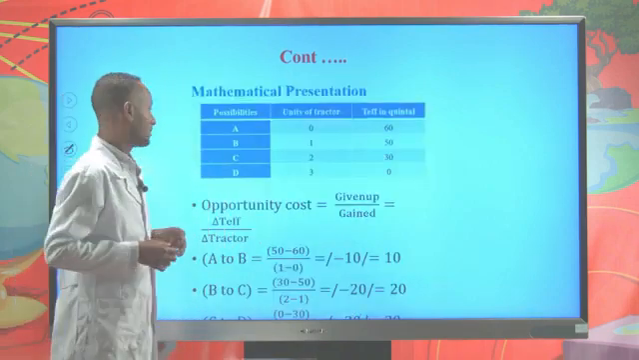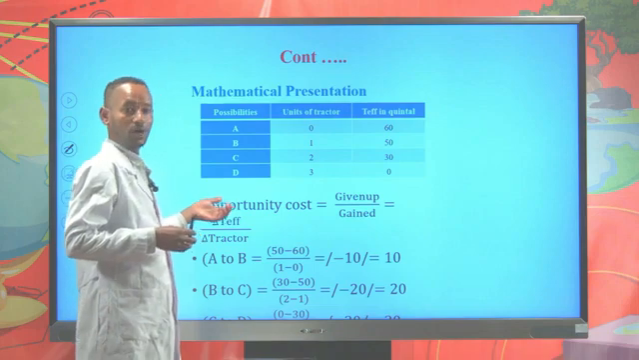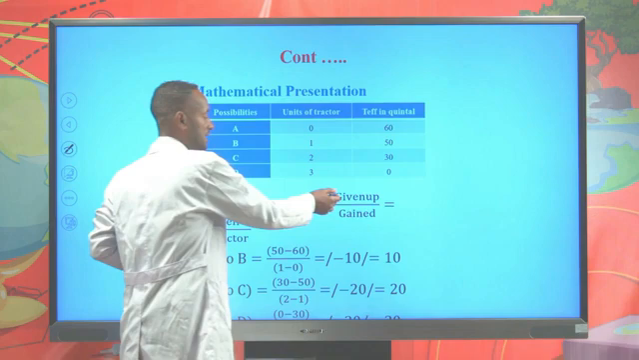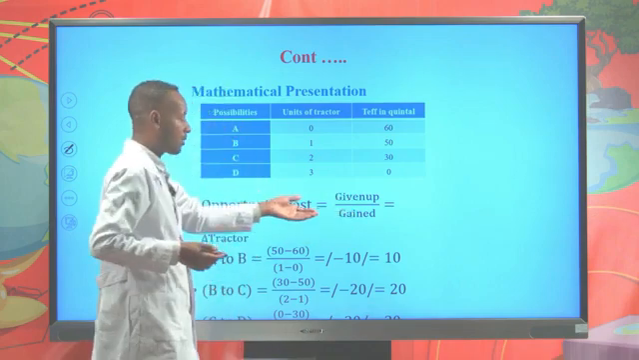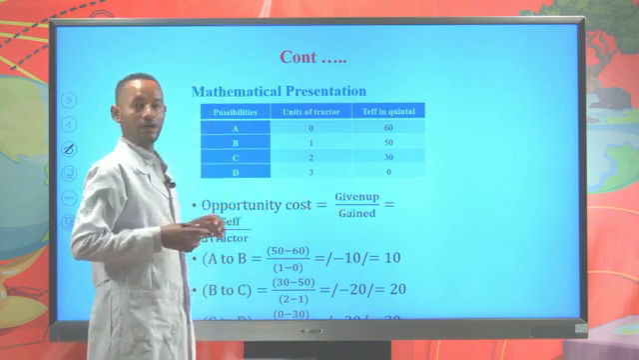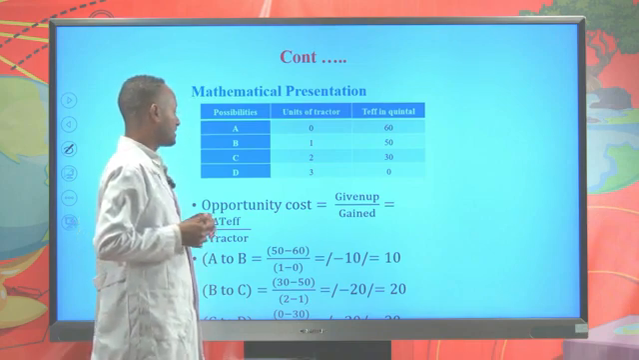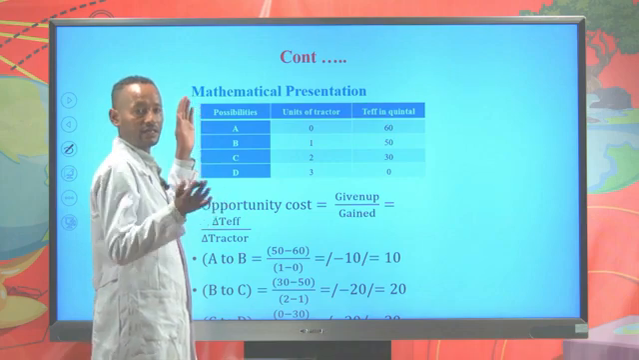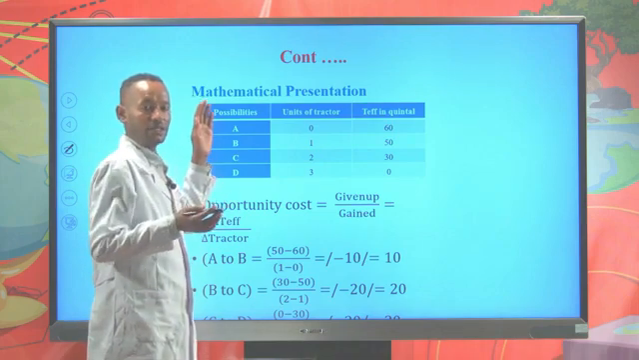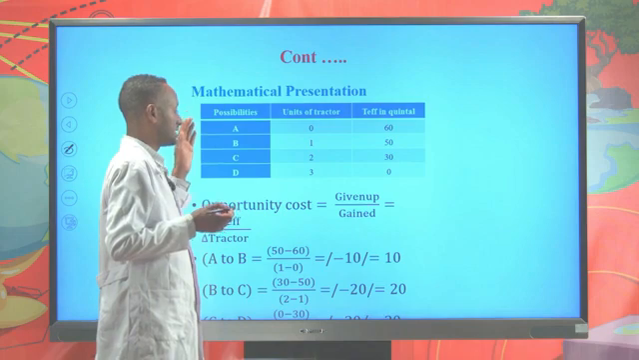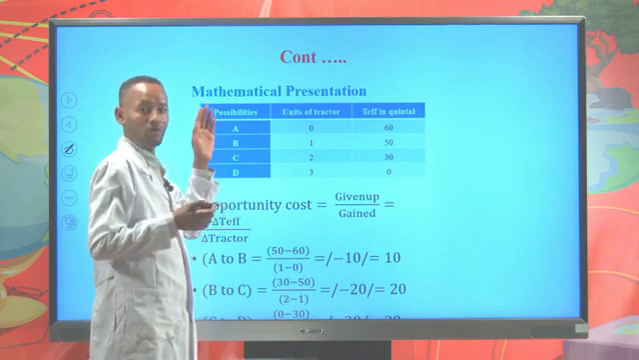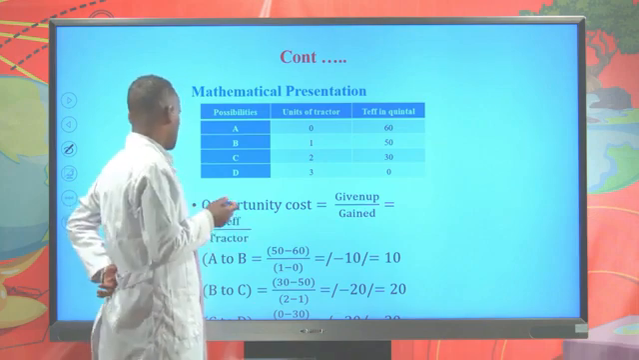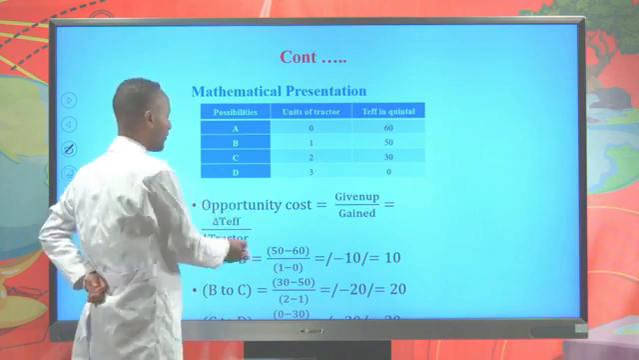Now let's see the mathematical presentation of the opportunity cost. The opportunity cost of a commodity is calculated by dividing the amount of a commodity that is given up by the amount of a commodity that is gained. In our model, we represented the amount of a commodity that is given up on the y-axis and that which is gained on the x-axis. So we represented the amount of teff that is given up on the y-axis and the amount of tractor that is gained on the x-axis. So this is calculated by dividing the change in teff by the change in tractor.